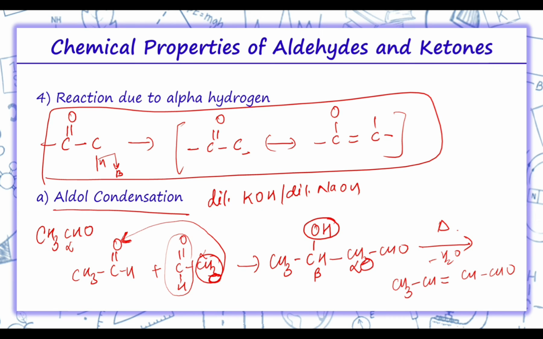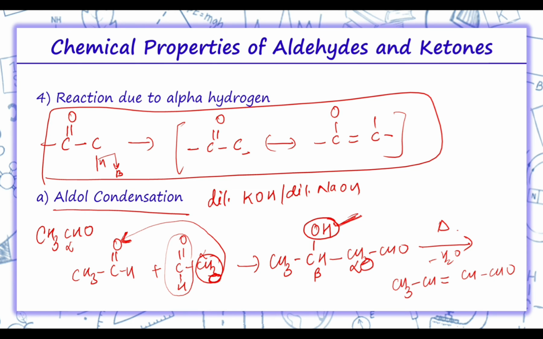So this is known as aldol condensation. The name aldol is basically derived from the name of two functional groups, that is aldehydes and alcohols, because over here the intermediate which we are getting is alcohol. Therefore it is known as aldol condensation.